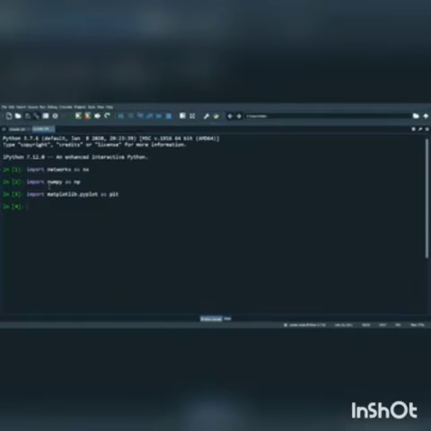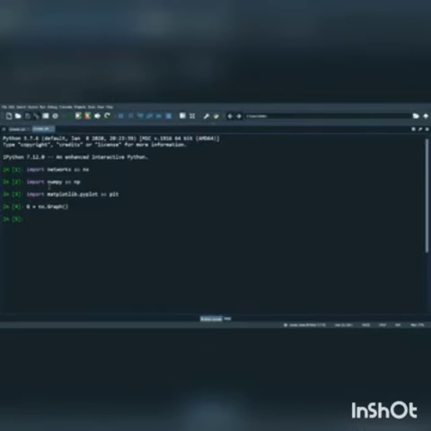G is equal to nx.Graph. You can see I could not use anything inside the parentheses for that. That means it does not have any vertices or edges. I just create a simple graph.